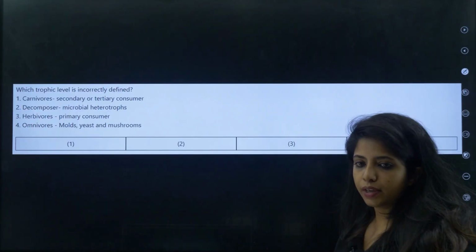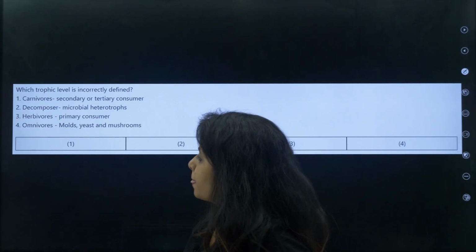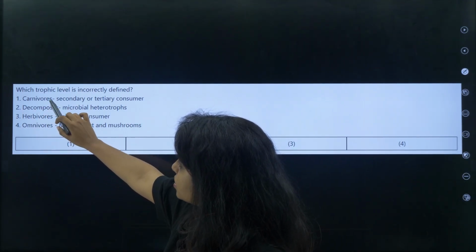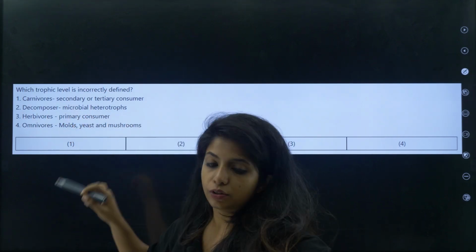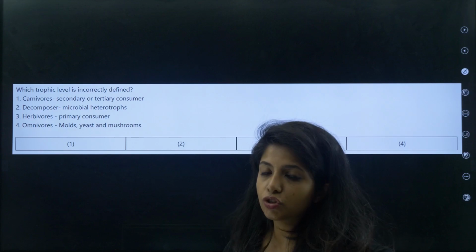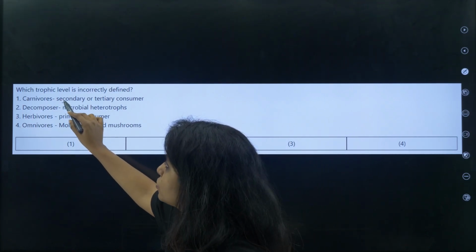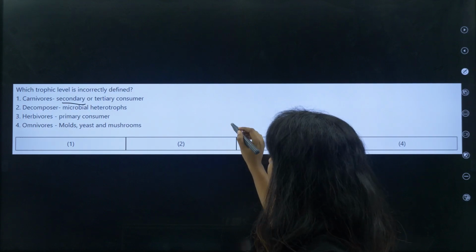Going ahead, next. Which trophic level is incorrectly defined? Carnivores, secondary or tertiary consumers. Are carnivores secondary or tertiary consumers, children? Just imagine, can they be secondary consumers? What do you mean by secondary consumer?